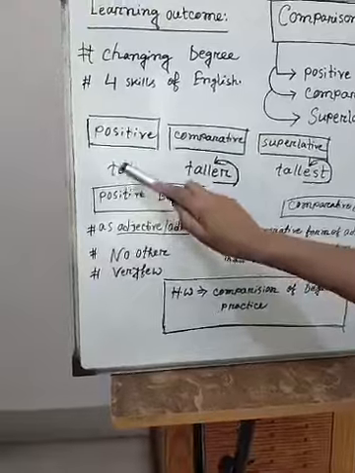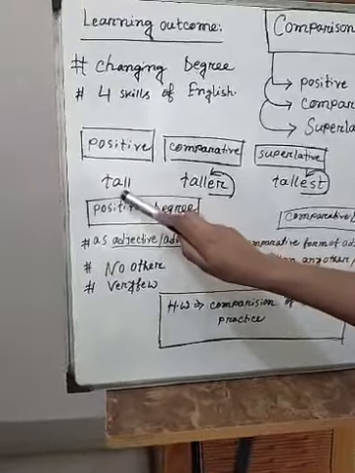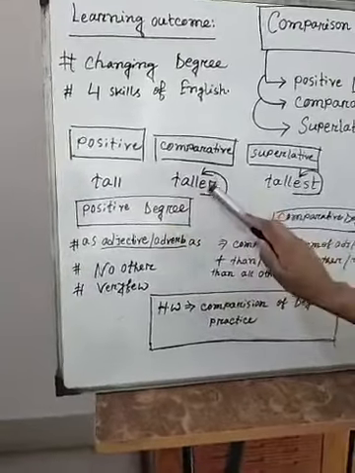Now see the board here. What do we see here? Tall. Tall is an adjective here. How can I use the comparative form?